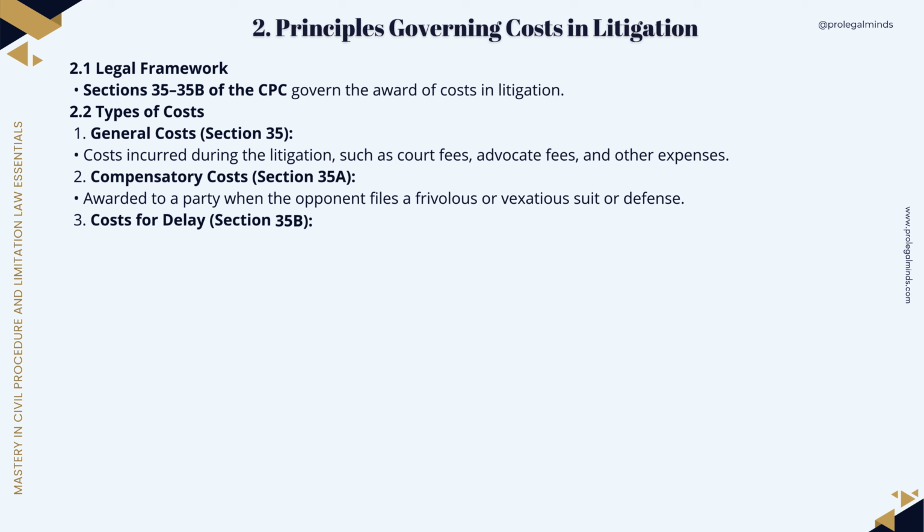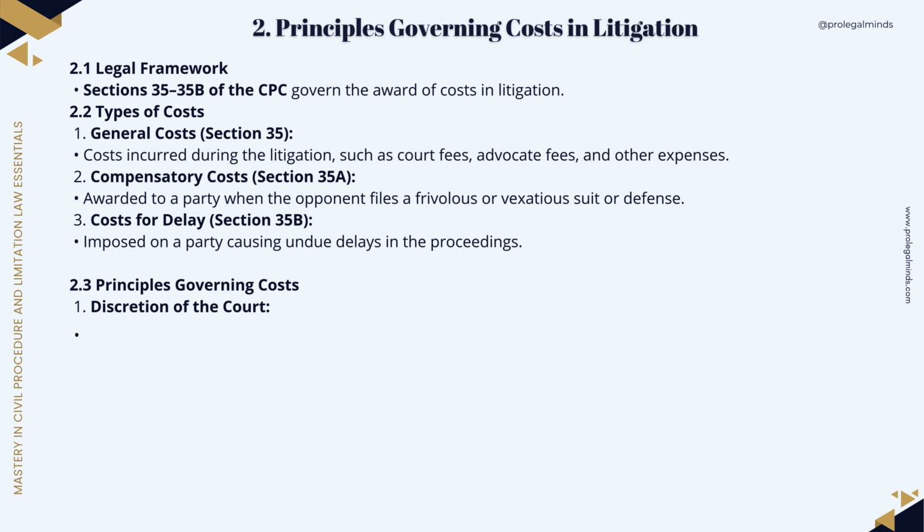Costs ensure fair allocation of litigation expenses, while execution enables the successful party to enforce the court's decree and realize the relief granted. Principles governing costs in litigation: legal framework. The award of costs is governed by Sections 35 to 35B of the CPC. These provisions empower courts to allocate costs fairly, deter frivolous litigation, and compensate parties for reasonable expenses.